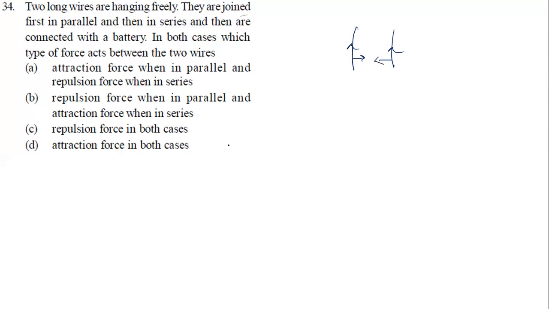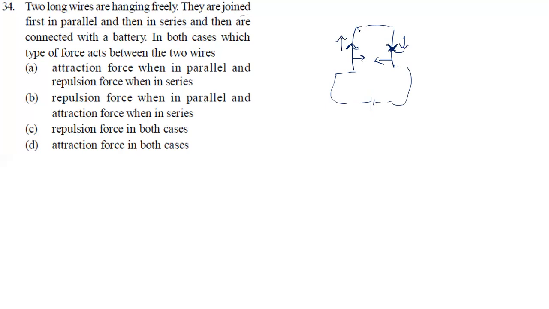Now, sir, what if I do a series combination with a battery? Okay, I'll connect to the battery. Somewhere some battery is shown, and I'll make a series connection. Now it is a series connection. If I make a series connection, what will happen? The current will go like this and the current will reverse here. So the current is downward here, here it is upward. Now what will happen? They are carrying current in opposite directions.